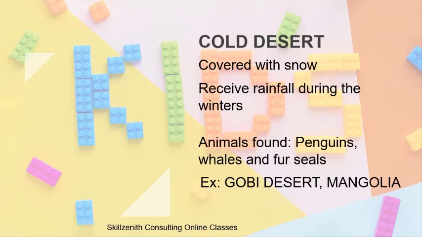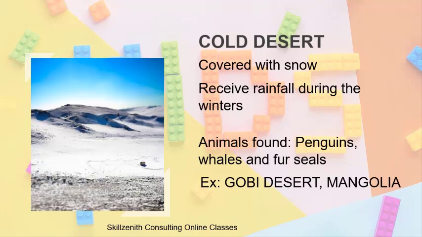The temperature here is very, very cold, and these are the animals that have adapted themselves to survive in very cold temperature. So if you look at this picture, you will know what exactly a cold desert is. You can see that the entire area is covered with snow. One example of a cold desert is Gobi Desert, Mongolia.